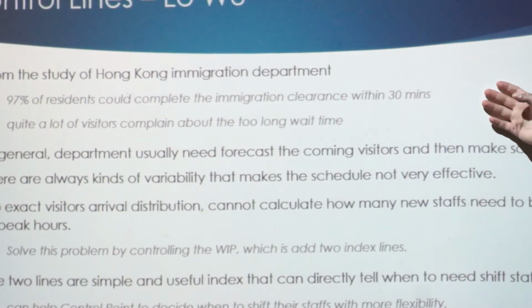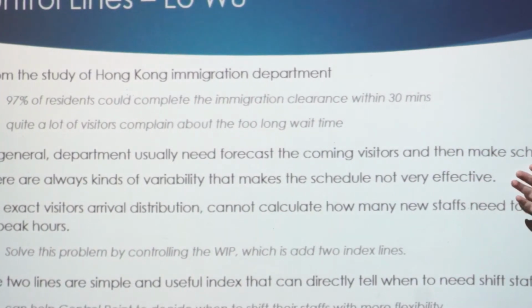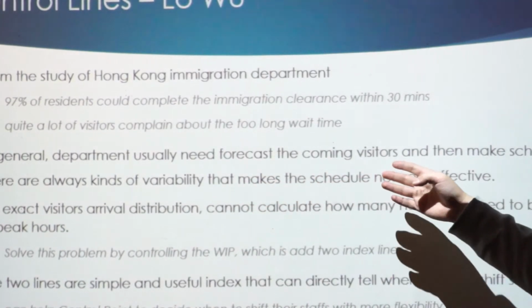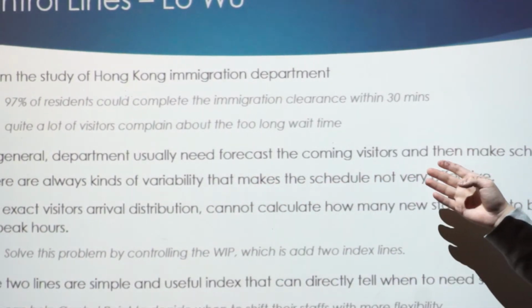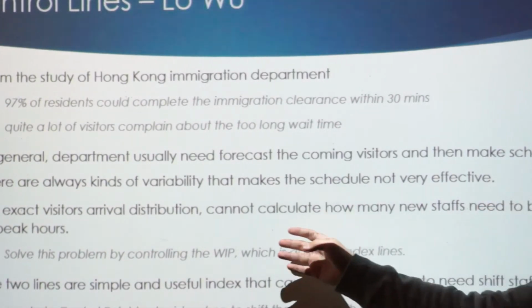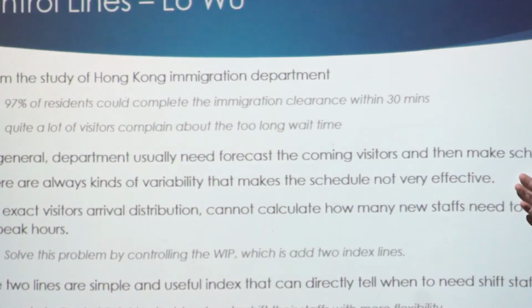At this moment, the Immigration Department needs to use forecasting to estimate the coming visitors in the following season or year to make the schedule. However, there is too much variability, making the schedule not accurate and not efficient for the estimation.